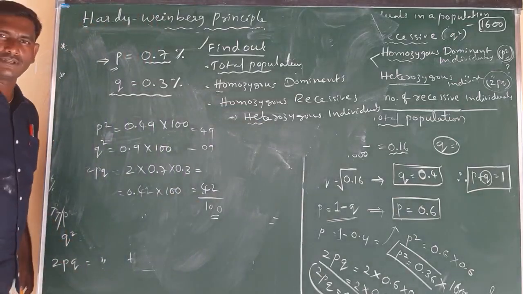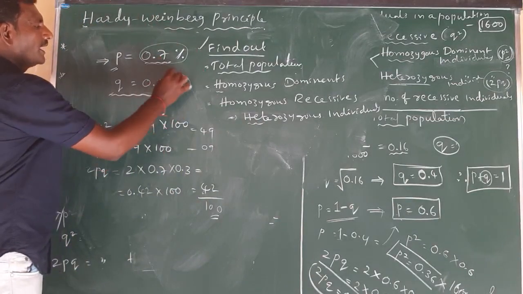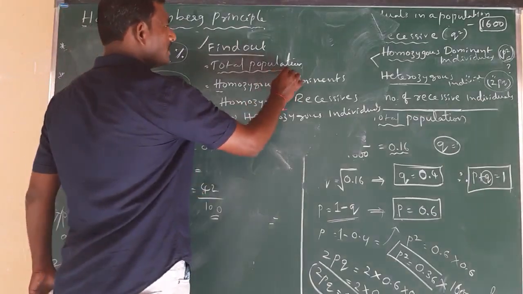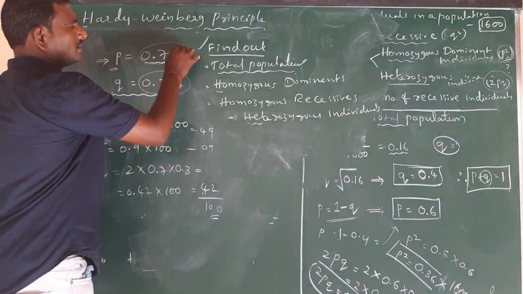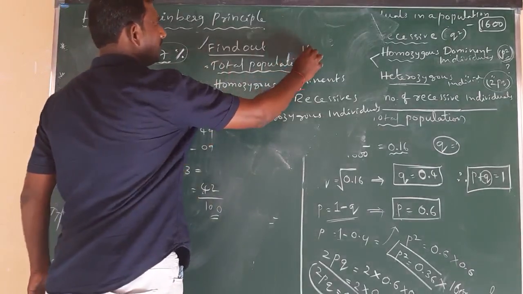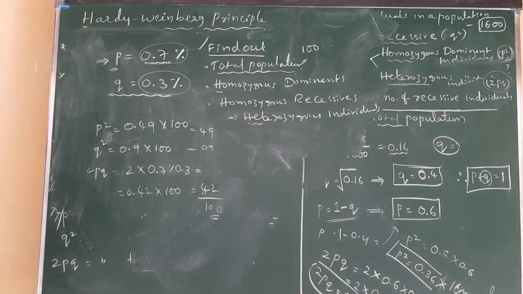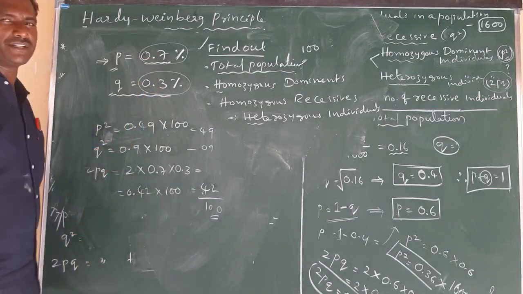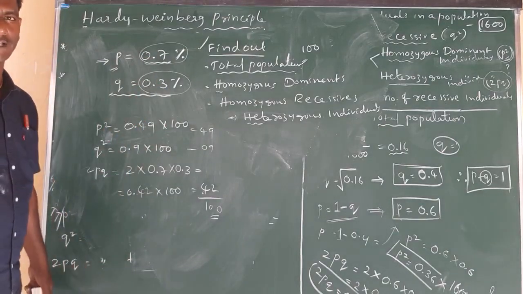Like these questions also they will ask. In that question, they simply give frequencies like this. Here they are asking the total number of individuals in that population. Here they gave percentages. Already we know a percentage is nothing but 100 individuals. Then the total number of individuals is 100. In those 100 individuals, the dominant frequency is 0.7 and the recessive frequency is 0.3.